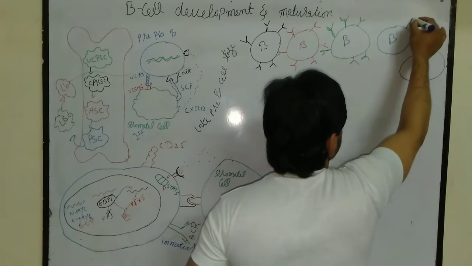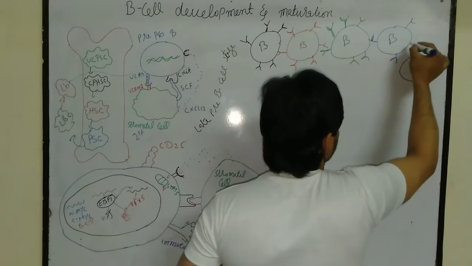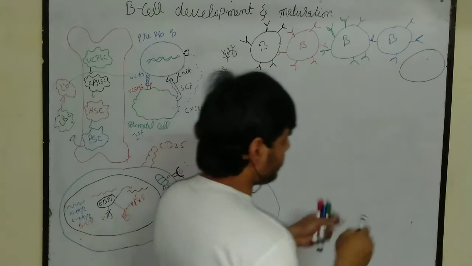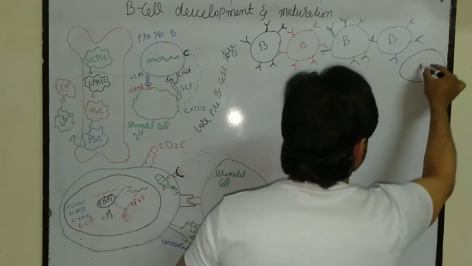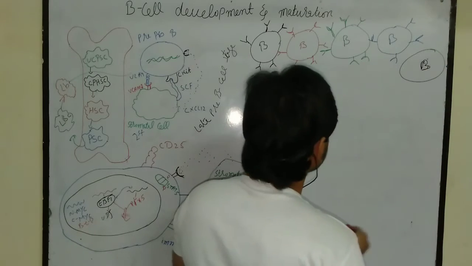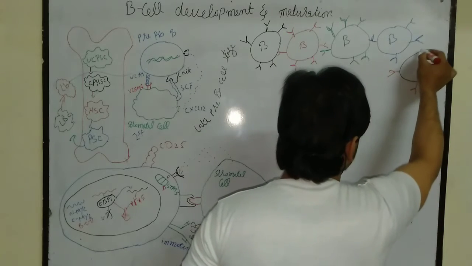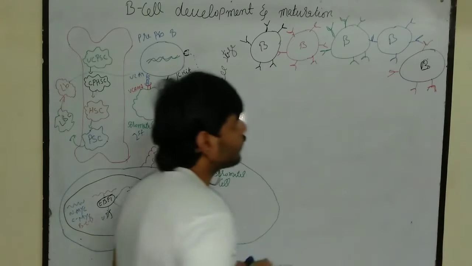So let me draw. And we have another B cell having its own receptor, as you can see. This is another B cell.